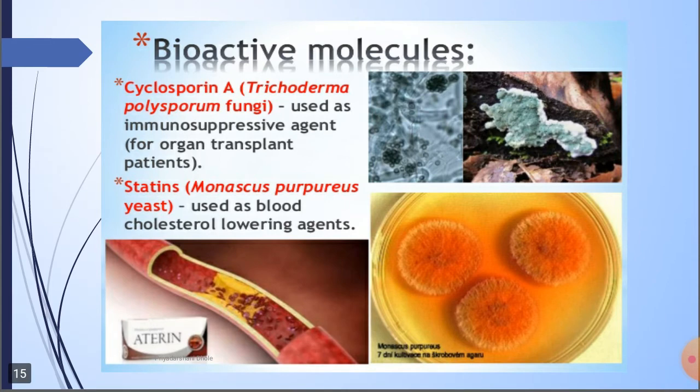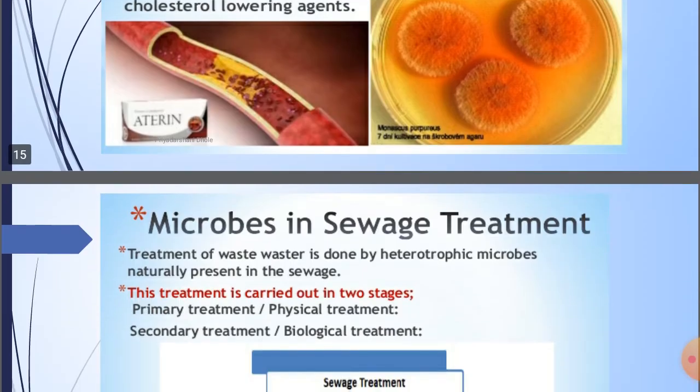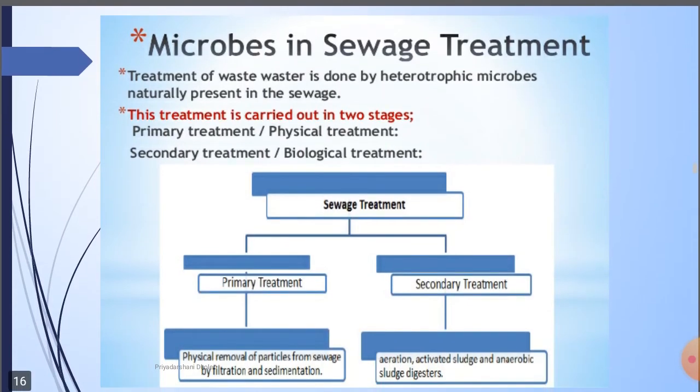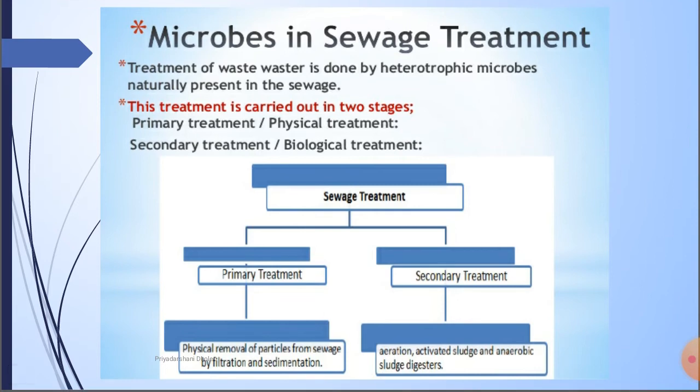After that, some are bioactive molecules. Cyclosporin A, from the fungus Trichoderma polysporum, is used as an immunosuppressive agent for organ transplant patients. Second is statins, from the yeast Monascus purpureus, used as a blood cholesterol lowering agent, which is very useful for heart patients, so they can lower their blood cholesterol. Next one, these are all some microbes used for food purposes.